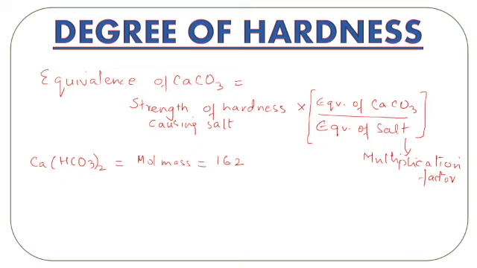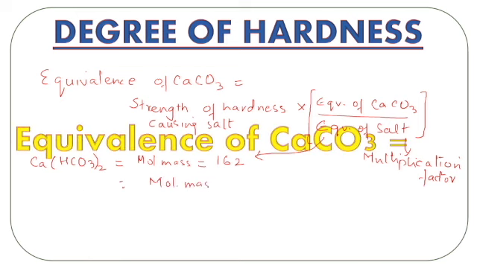So how do we calculate the equivalence of this salt? Equivalence of calcium bicarbonate is equal to the molecular mass divided by the oxidation state of calcium which is present in the salt. Molecular mass is 162, and calcium is present as Ca plus 2 in this salt, because the valency, you can see over here, is 2. So 162 divided by 2 makes it 81, so 81 is the equivalent weight of the salt.